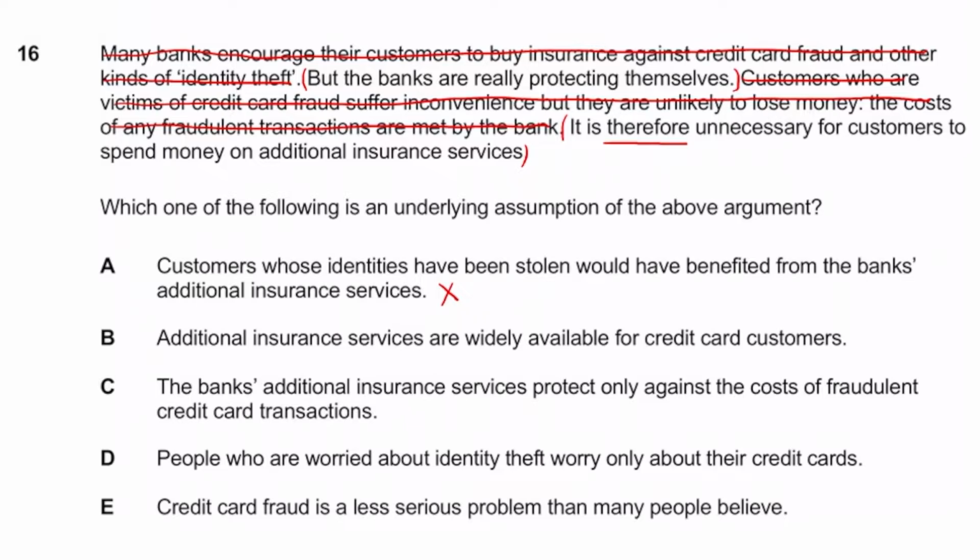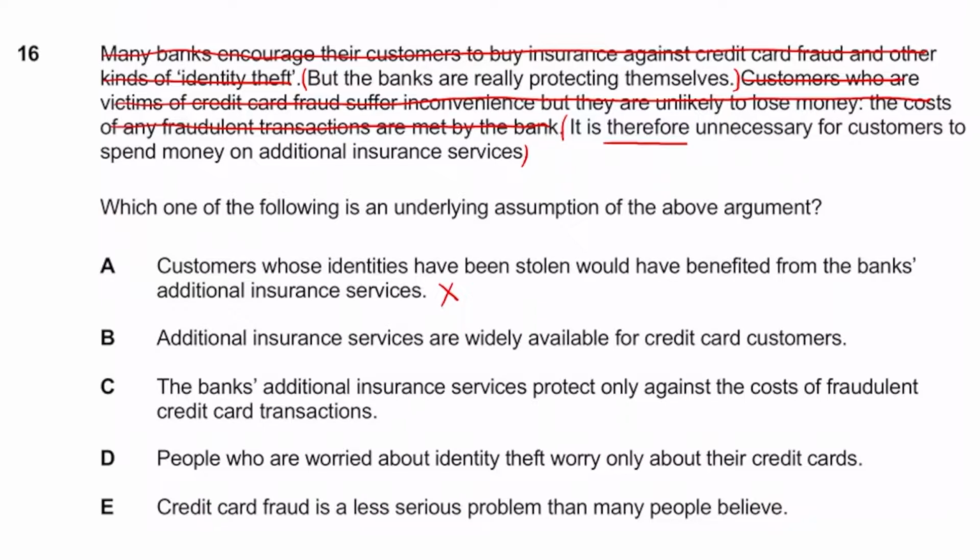Additional insurance services are widely available for credit card customers. So that's not really what they're assuming here, is it? Because what they're assuming here is, if we put this in a sentence, it's unnecessary to get additional insurance because the bank basically provides that already, is going to cover you, assuming that additional services are widely available for credit card customers. Again, guys, that does not make sense.